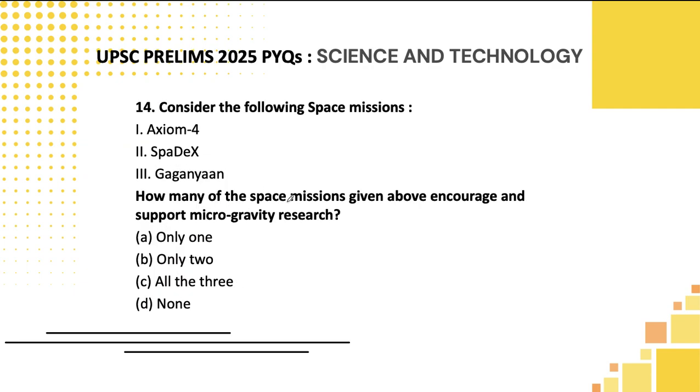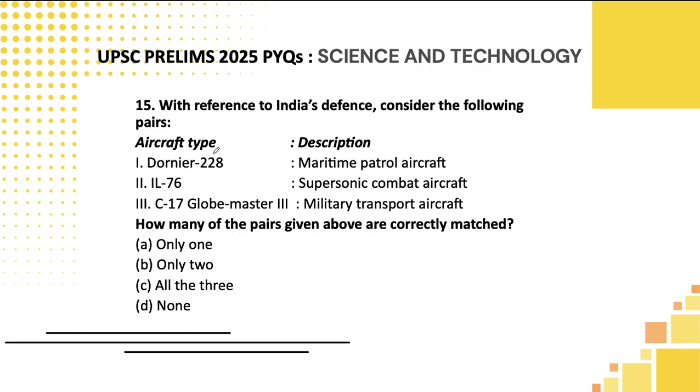14th one. How many of the space missions given above encourage and support microgravity research? Usually I'll be telling, whenever they ask this kind of question on space missions or any kind of minerals which are present or technology which will be applied, most of the times in science and technology questions all the above will be present. Otherwise also, if you have read science and technology, especially the space mission topic, which is very important for UPSC prelims, you can easily answer this because these are all related to sending humans to space. So all the three are correct.